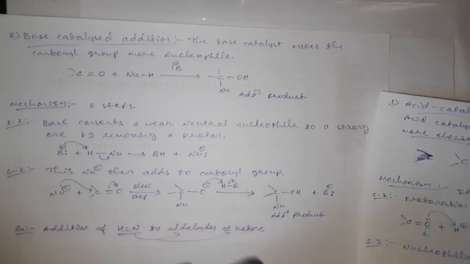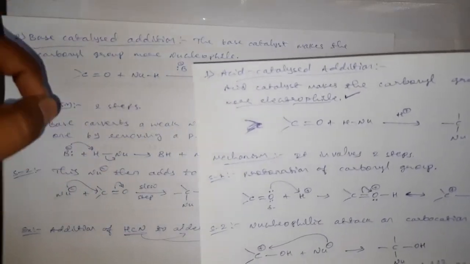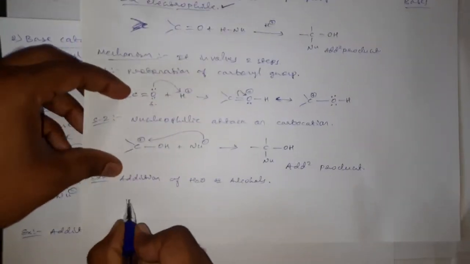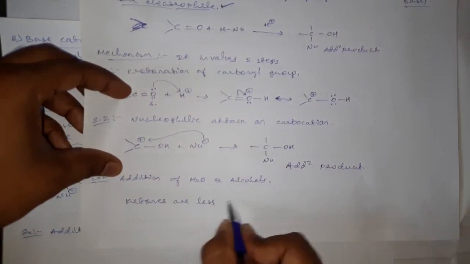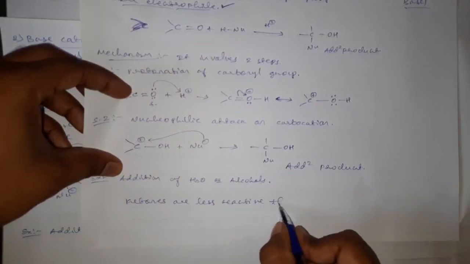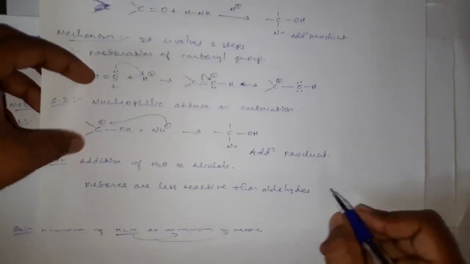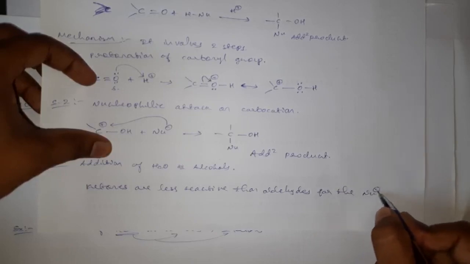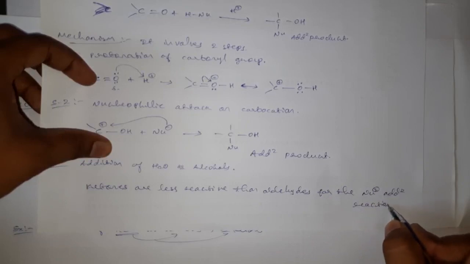Okay, and we can say the ketones are less reactive towards the nucleophilic addition reaction than the aldehydes. We can write: ketones are less reactive than aldehydes for the nucleophilic addition reactions.